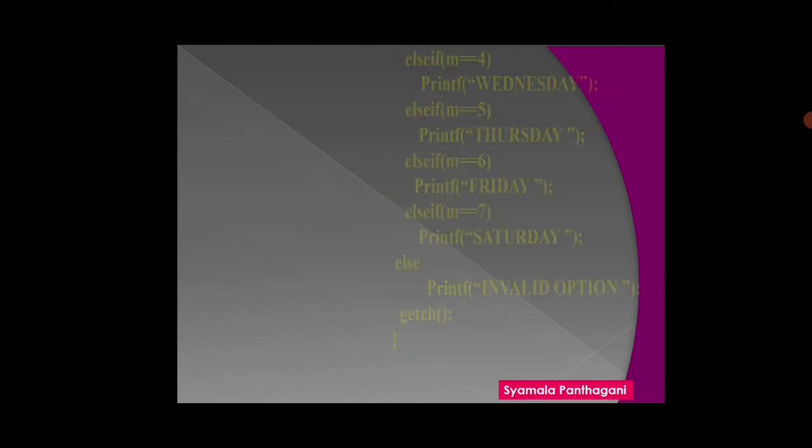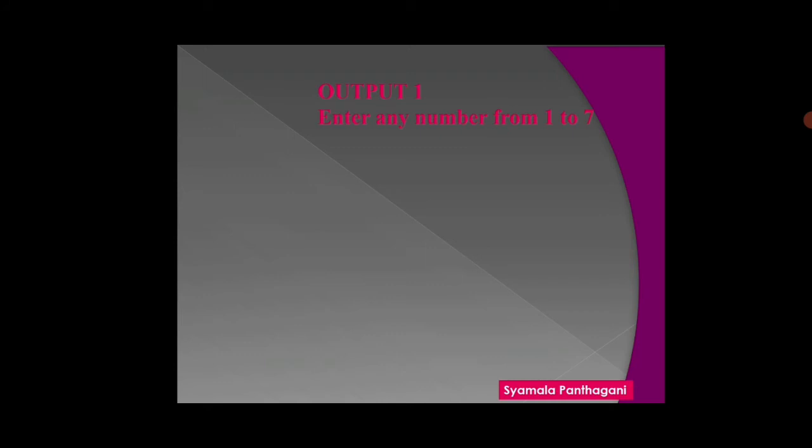Write neatly, children. Now I would like to teach the output. Output 1. Enter any number from 1 to 7. The end user should enter a number from 1 to 7. If I enter 5, the output is Thursday. The output is Thursday means the fifth condition is true. That's why it prints Thursday.